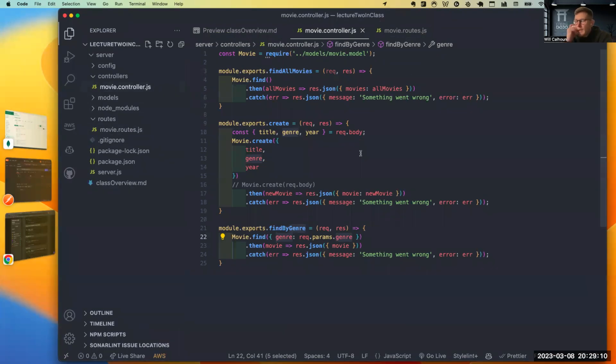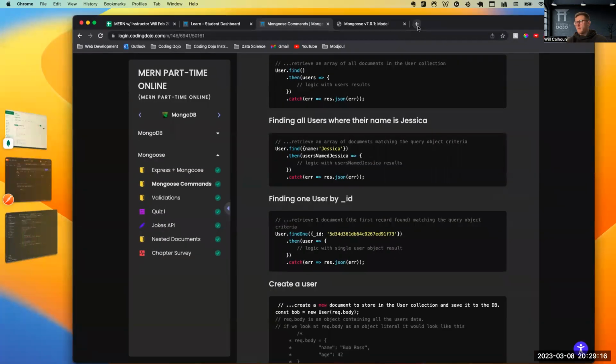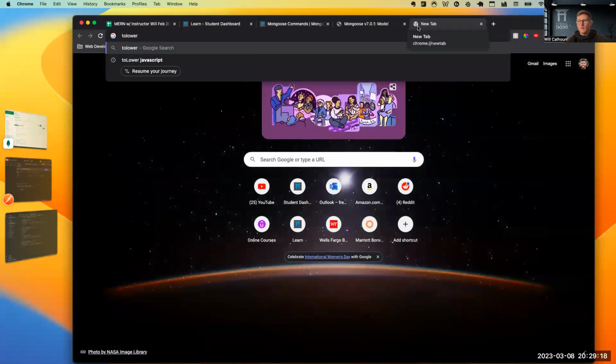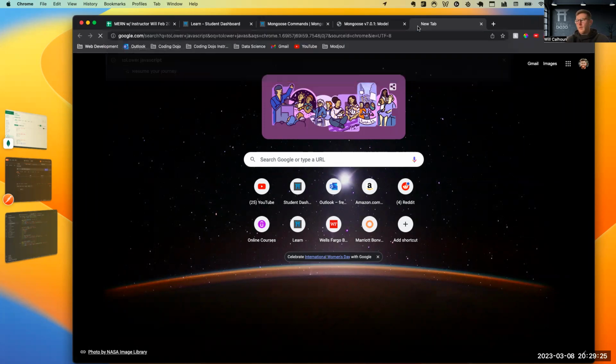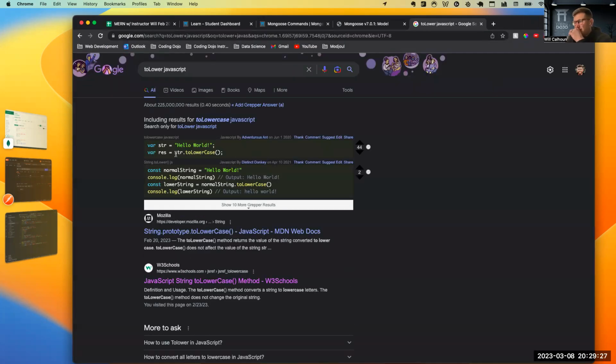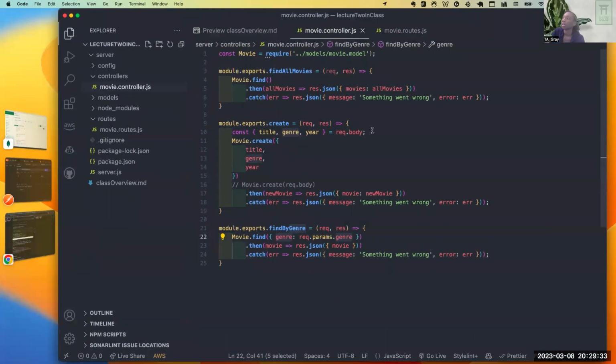So what if I said something like, let me look up to lower, because I know JavaScript and the way Python handles it are different. Okay, so it's string dot toLowerCase. Mongoose does it for you too.